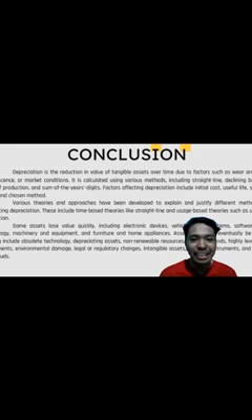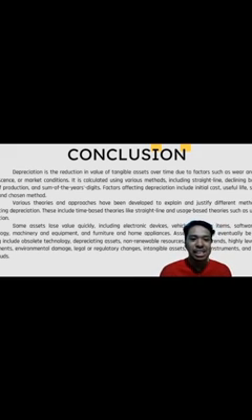I will explain the calculation of this material. Depreciation is the reduction in value of tangible assets over time due to factors such as wear and tear, obsolescence or market condition. It is calculated using various methods, including straight line, declining balance, unit of production, and sum of the year's digits. Factors affecting depreciation include installation cost, useful life, salvage value, and chosen method.